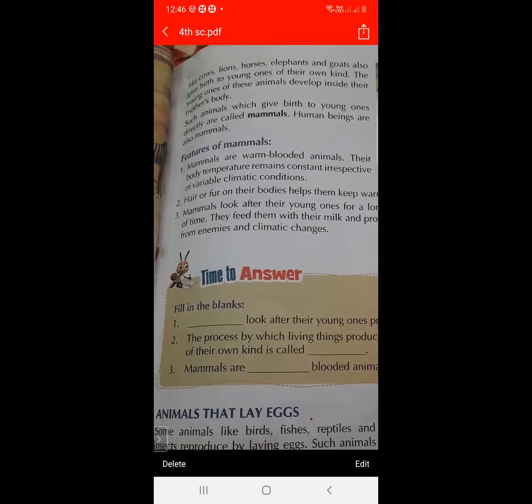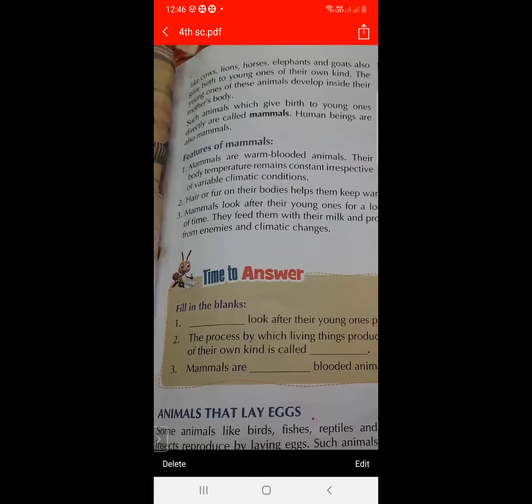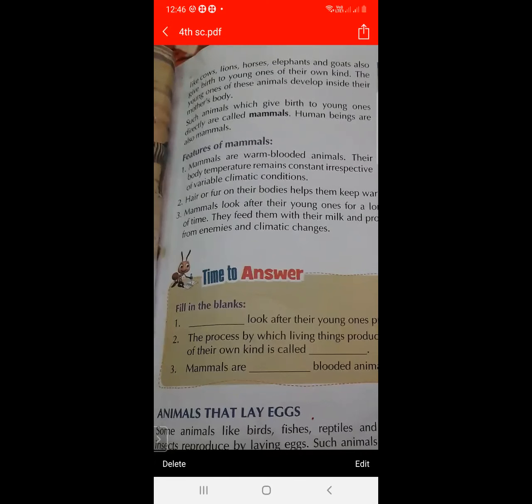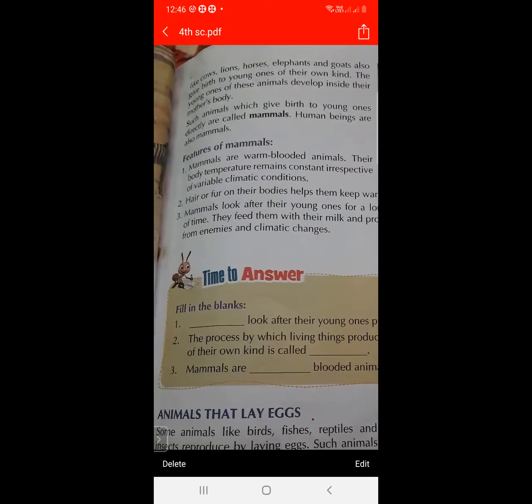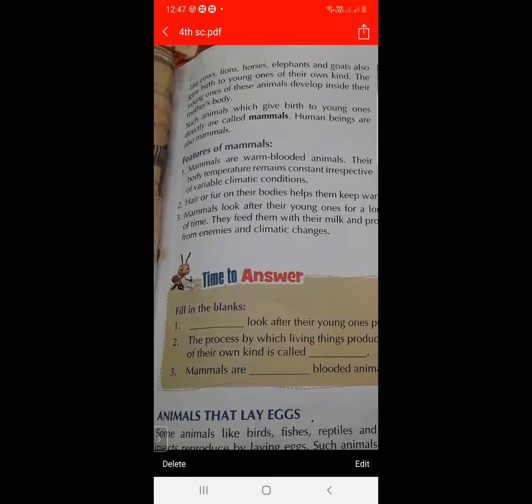And what are the features of mammals? Mammals are warm-blooded animals, so their body temperature remains constant. They have fur on their bodies, they feed their young with their milk, and they protect them from enemies.